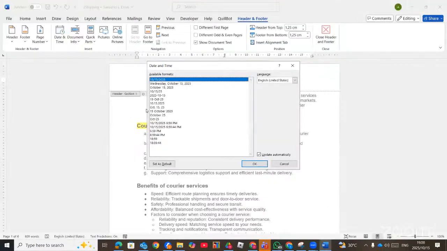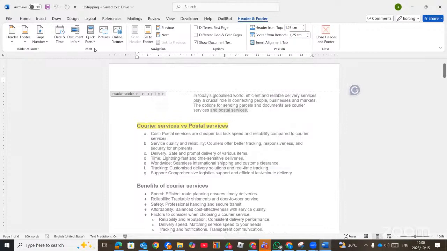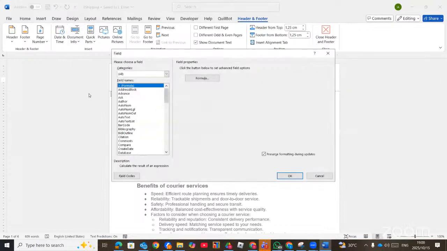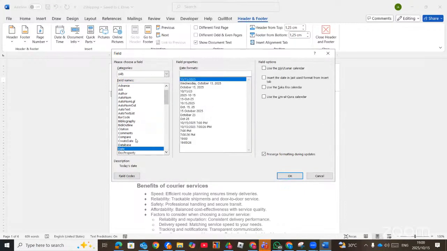Now, when you use this part and you don't see the format here, it becomes difficult to solve this type of question. So what you need to do is use a field. On the header, you go to quick path, or you can use document info, then you find field. Now you go and look for date. The moment you click on date, it's going to give you the format.